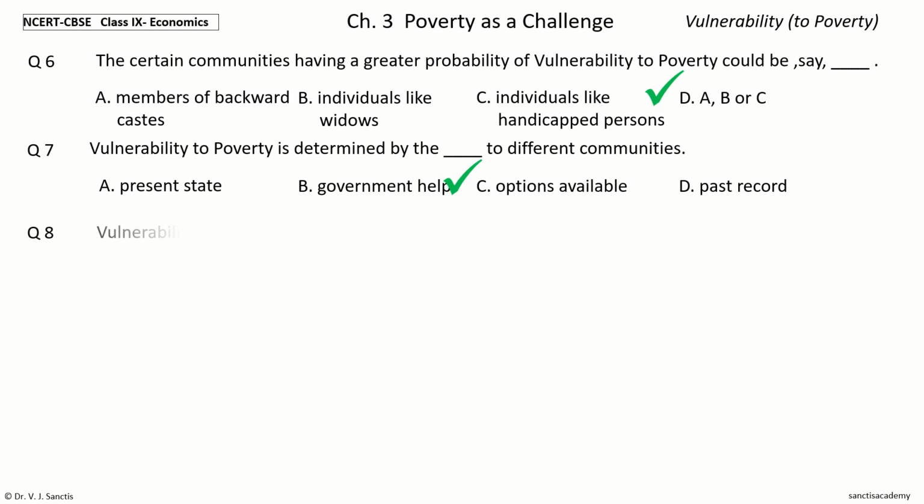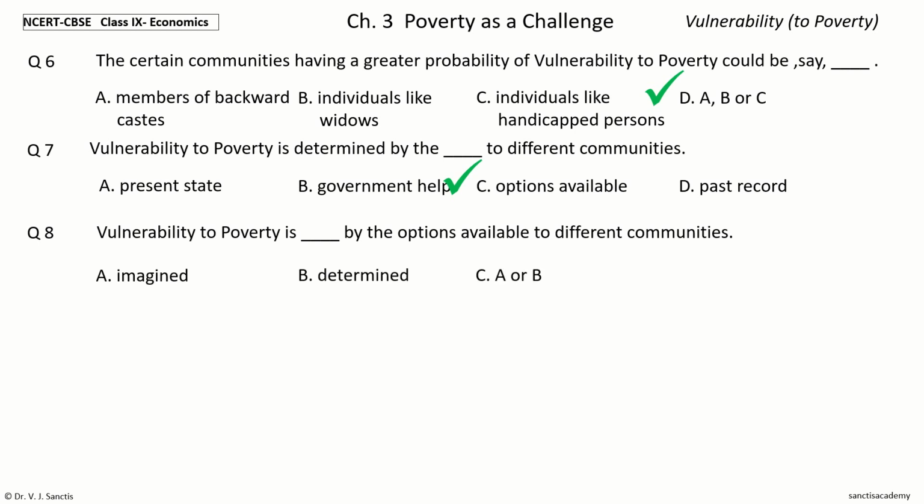Question 8. Vulnerability to poverty is dash by the options available to different communities. The options are imagine, determined, A or B, none of these. Your time to choose. And the answer is determined. So, vulnerability to poverty is determined by the options available to different communities.